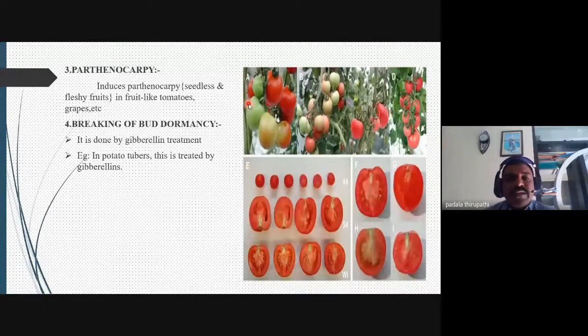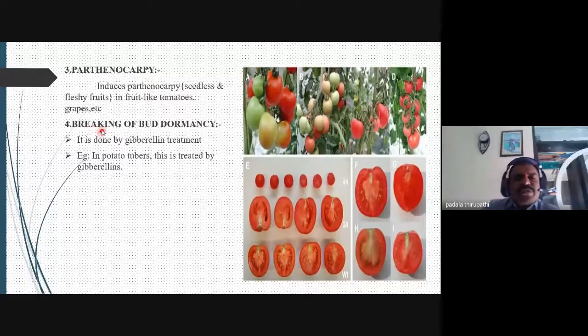And also, my dear friends, the bunch of fruits increases. The branches of the inflorescence, the fruit size and the fruit color are also increased by the external application of gibberellic acid.